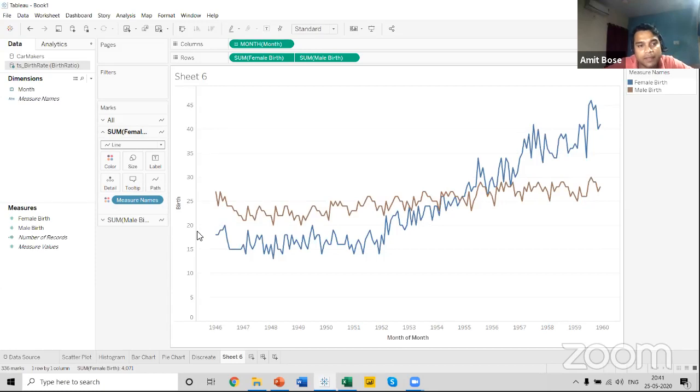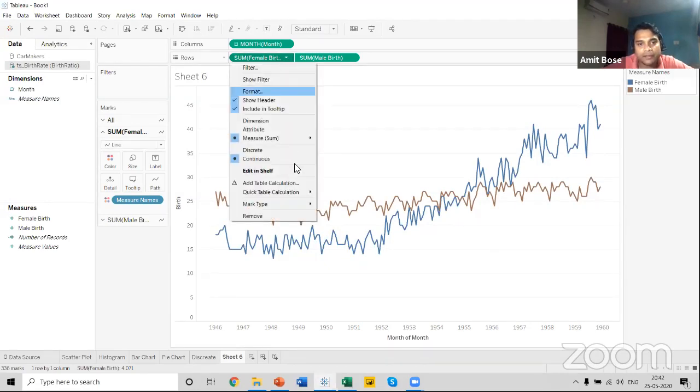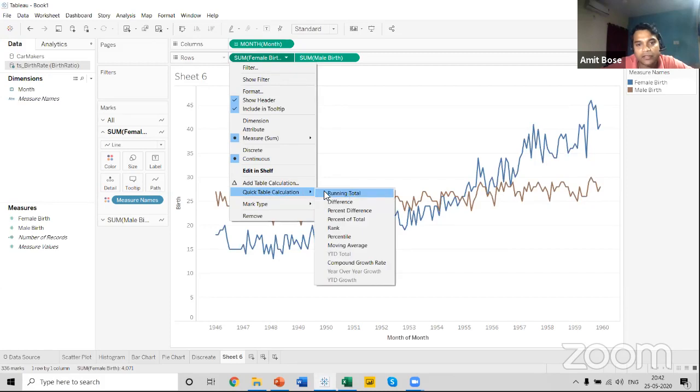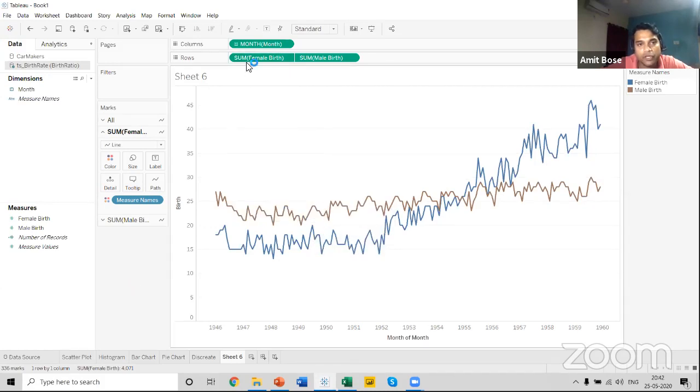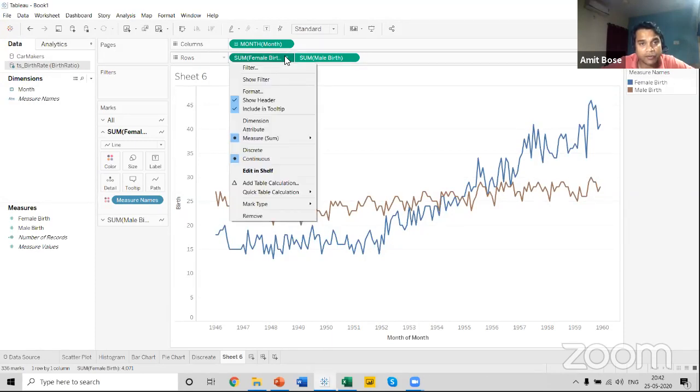And this time, let us calculate the running total for male and female birth. How? We can just go over here for the male birth, go to quick table calculation, and there is an option over here, running total. Let me show you once more. Sorry, in the row shelf, go to this pill, and you can just click on this particular option.